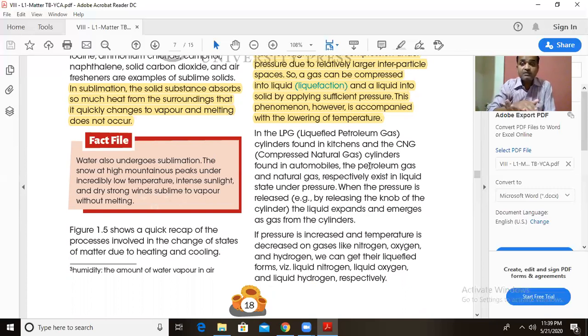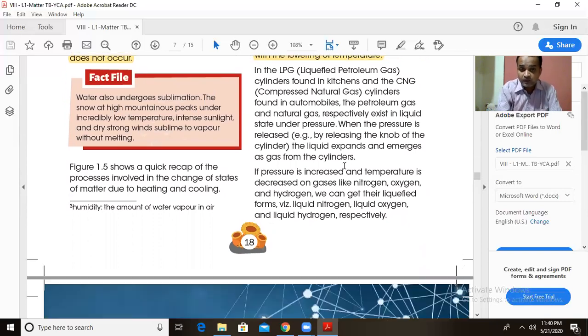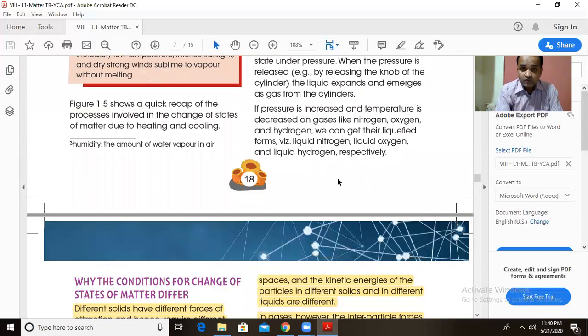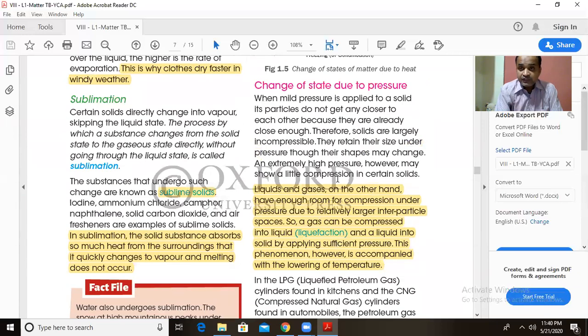In the same way, CNG is also compressed in the form of liquid, but all of these are under tremendous pressure. Okay, so this is about the change of state due to pressure. Liquids can be compressed a little. Solids cannot be compressed very easily, but gases can be easily compressed because they have large intermolecular spaces.